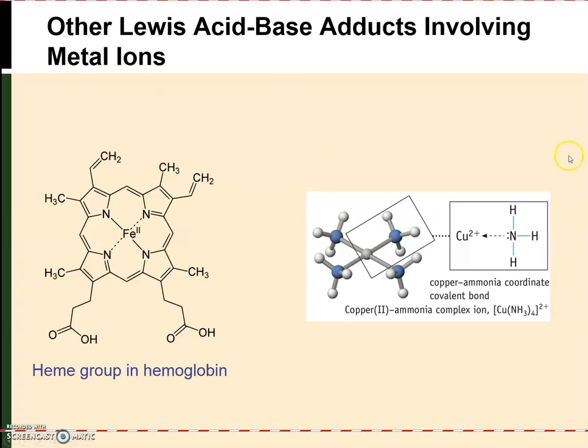Another example of a Lewis acid base adduct is between copper and ammonia. So copper 2 tends to form 4 coordinate complex ions that have square planar geometry, so each of these angles is 90 degrees. And again, the lone pair of electrons on the nitrogen of ammonia forms a coordinate covalent bond with the copper 2 ion.